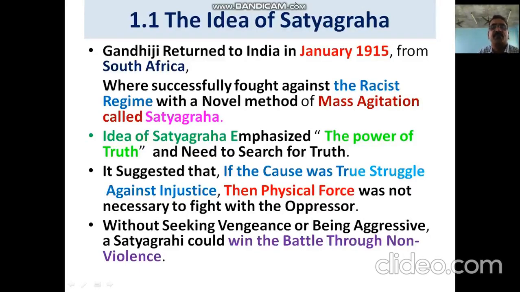Mahatma Gandhiji started a novel method of agitation. The movement against this bad practice is called Satyagraha, the apartheid Satyagraha. Mahatma Gandhiji started this in Africa, and he succeeded in giving some extent of justice to the local people of South Africa. Then Gandhiji came to India in 1915.